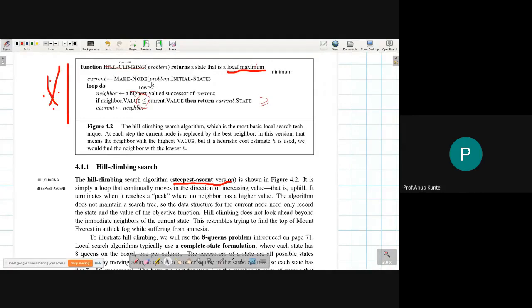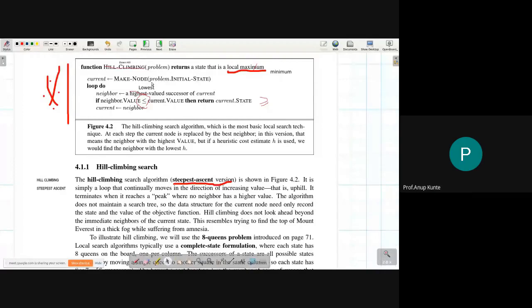If the neighbor's objective function value is more than the current, then we return the current state. Otherwise, we initialize the current node as the neighboring node, because the neighboring node is a better solution compared to the current node in terms of the objective function.